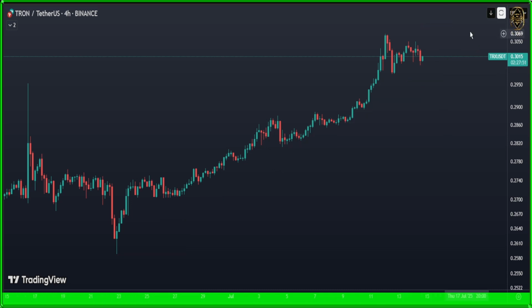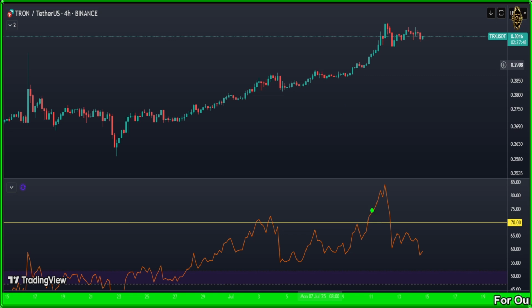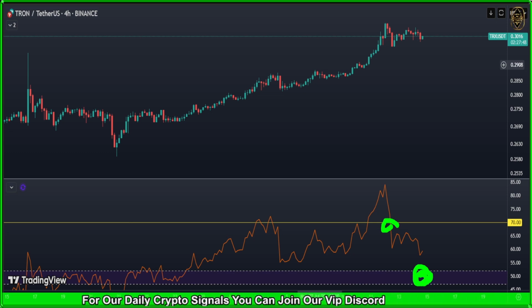Now let's see what our indicator is saying today in TRX. Our indicator, guys, in TRX is breaking the zone of 70. Now the next zone is the one in the middle. Then from there, we're going to update you on what's going to happen.